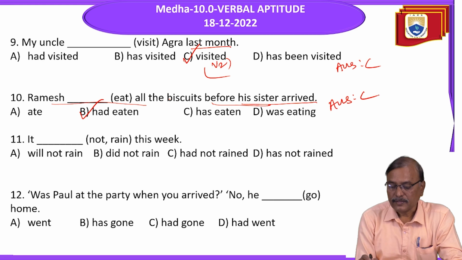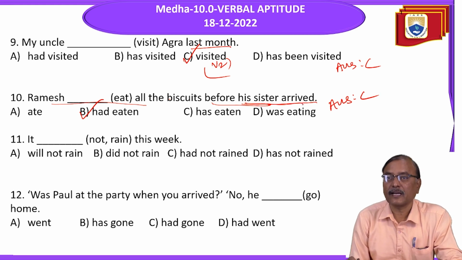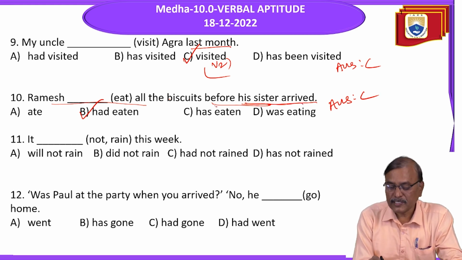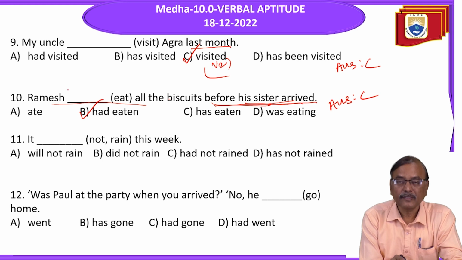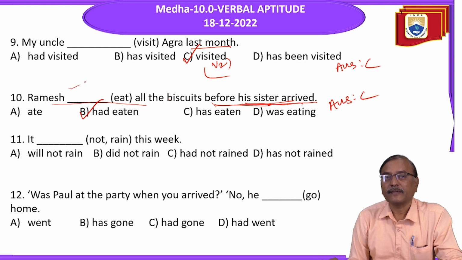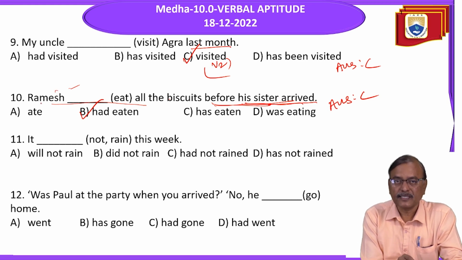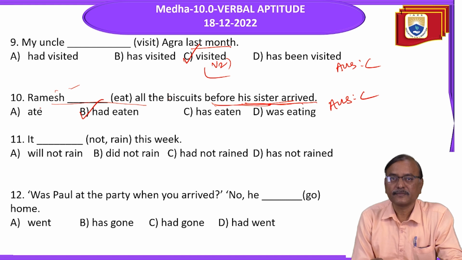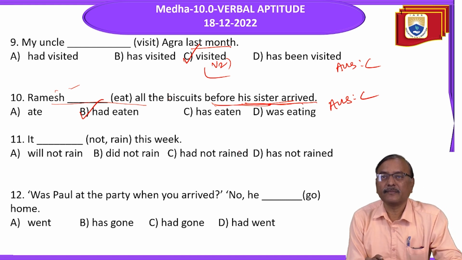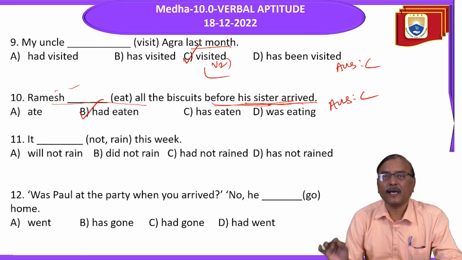Is it clear? So what is the answer here? Ramesh had eaten all the biscuits before his sister arrived.